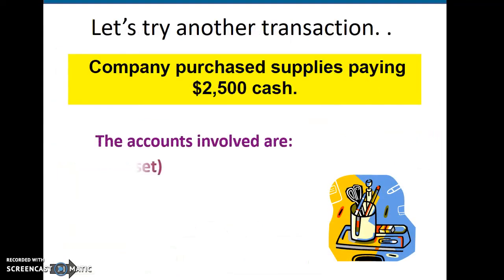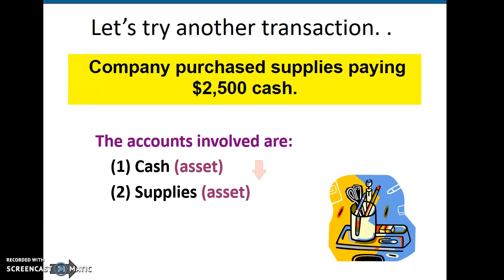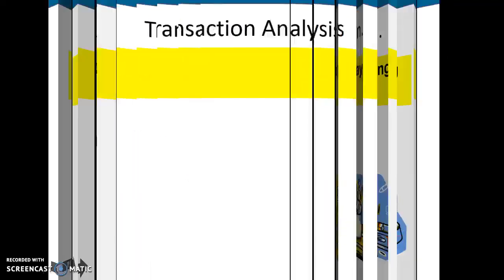Now let's go out and purchase $2,500 worth of supplies. What's going to be affected? Well, our cash is going to go down because we're going to pay $2,500 in cash, but our supplies are going to go up. In a situation like this, we don't move over to the other side of the equation. We stay on the asset side, and when one asset replaces the other, there's no need to move to the other side of the equation.